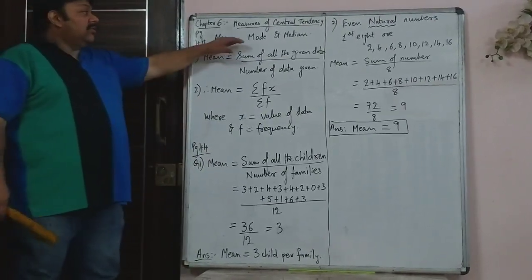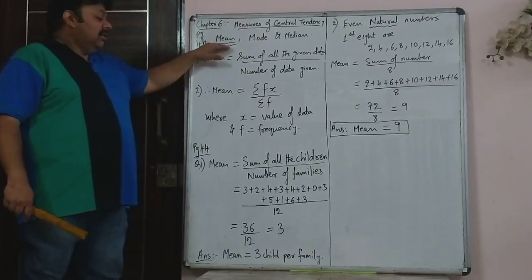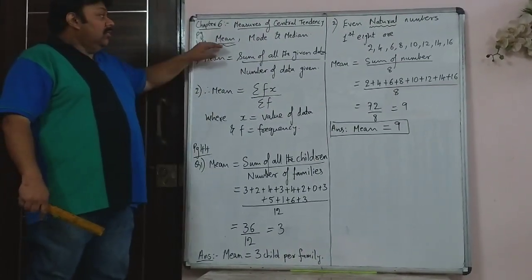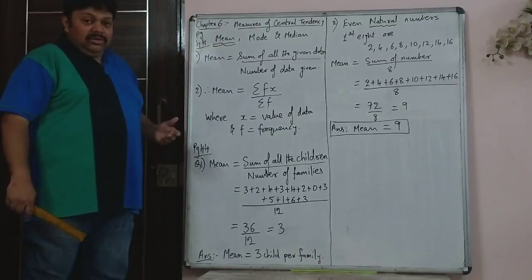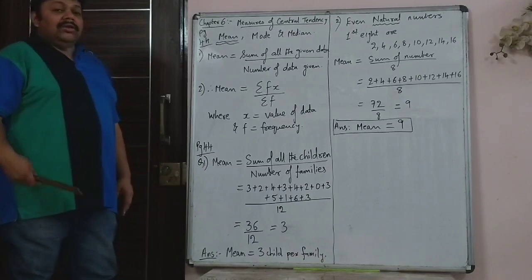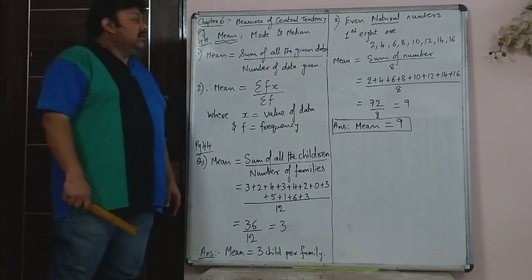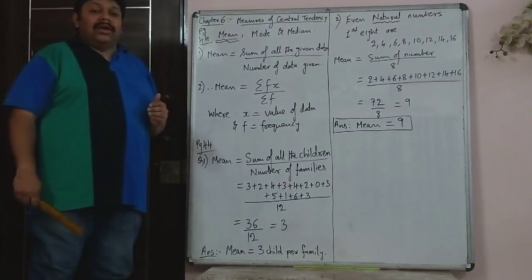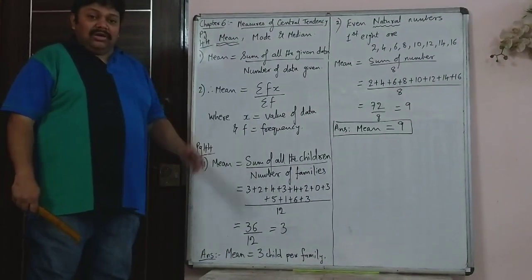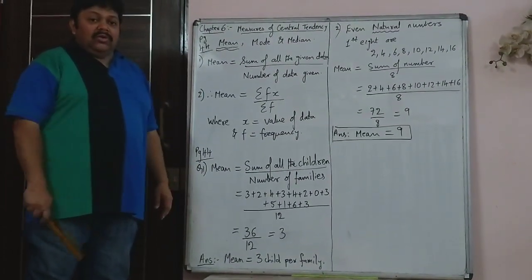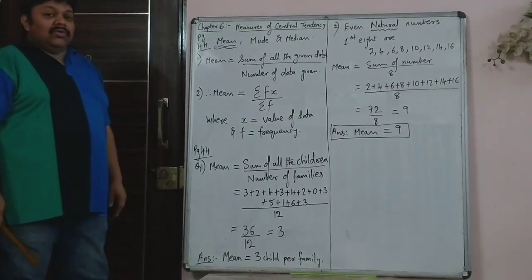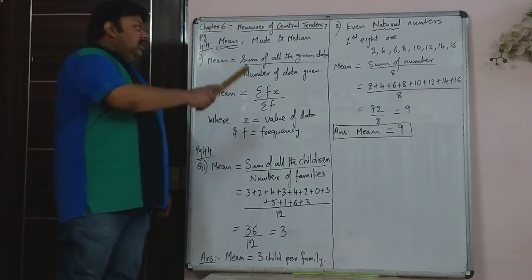So there are three parts to the topic. One is mean. You know the meaning of mean, you have already done it. Mean is average: sum of all the given data upon total number of data. That's what you did in standard 9 when you had to find the mean or average. Average scored by a batsman in 5 innings is the sum of all the scores that he made in 5 innings upon 5. So that will give you the mean or average.